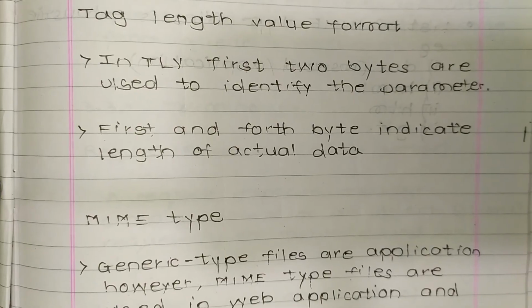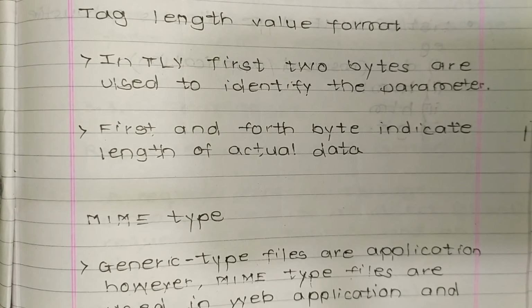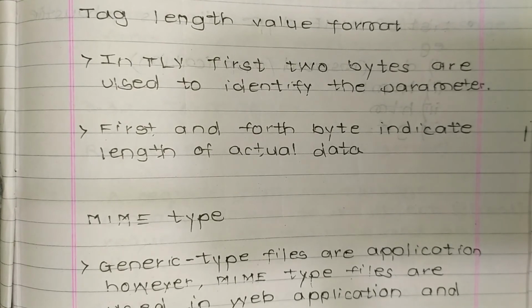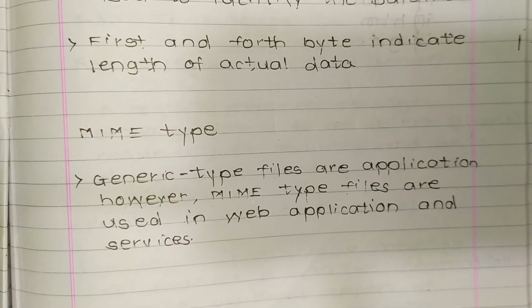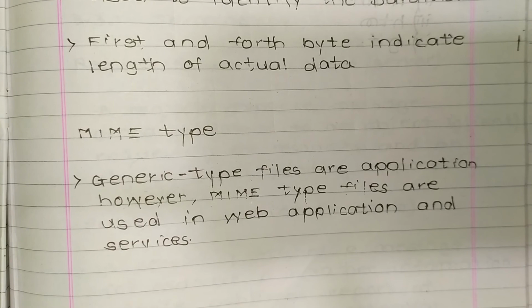Tag Length Value format. In TLV, the first two bytes are used to identify the parameter. The third and fourth bytes indicate the length of the actual data. Then MIME type. Generic type files are application. However, MIME type files are used in web applications and services.